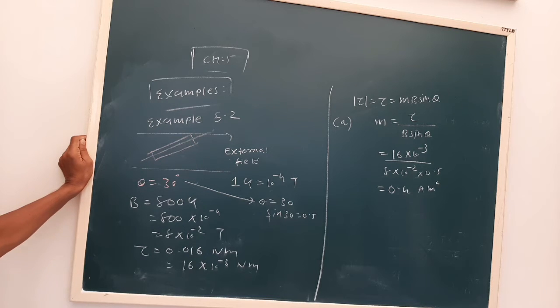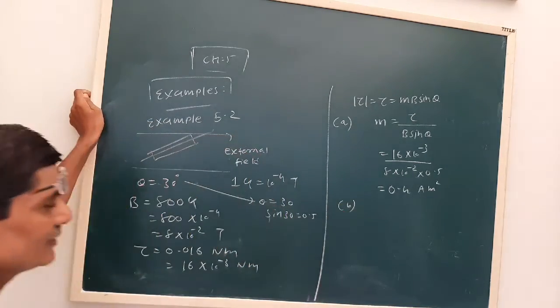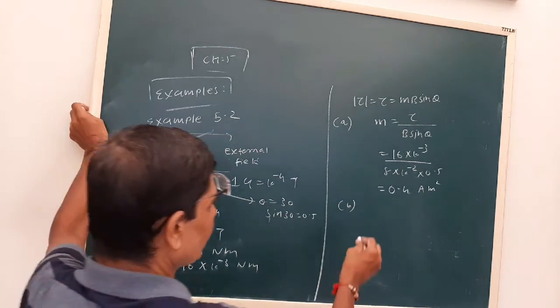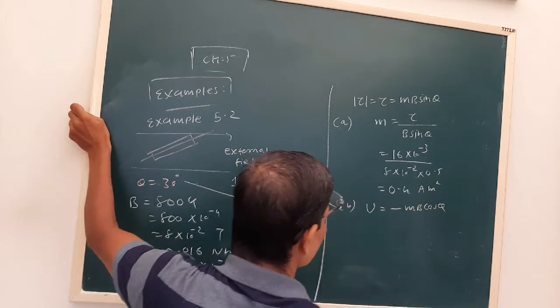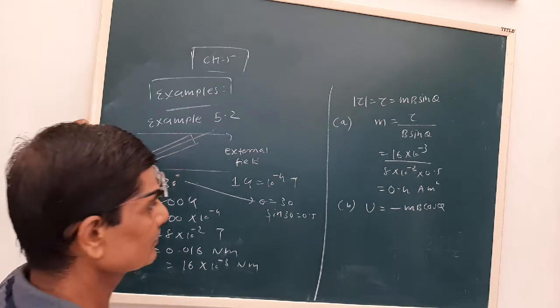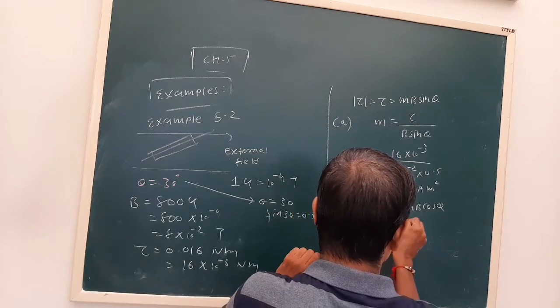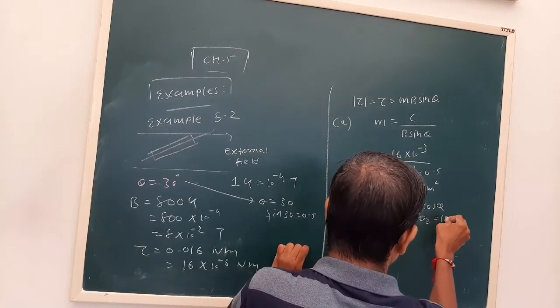Now secondly, okay, see it is rotated by an angle of 180 degree. What is the change in the potential energy? See, the potential energy is minus mB cos theta. Okay, now see theta 1 is 0 and it is rotated by an angle of 180 degree, so theta 2 is 180.